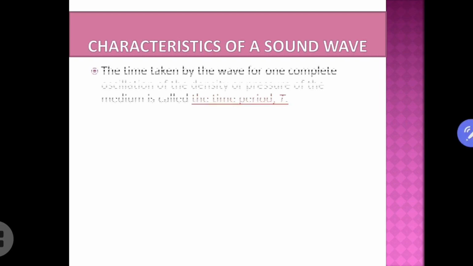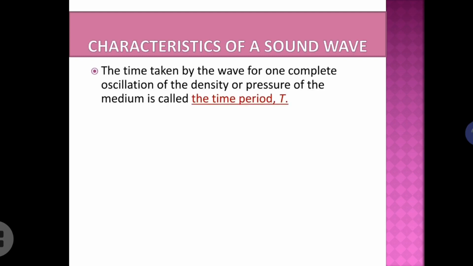Next characteristic property is the time period. Time period is the time taken to complete one wave or one oscillation. That means one oscillation of the density or pressure of the sound wave. It is denoted by the capital letter T. The SI unit is second.